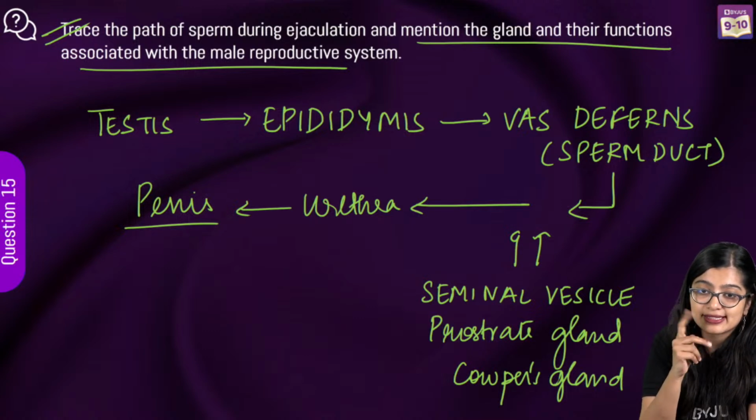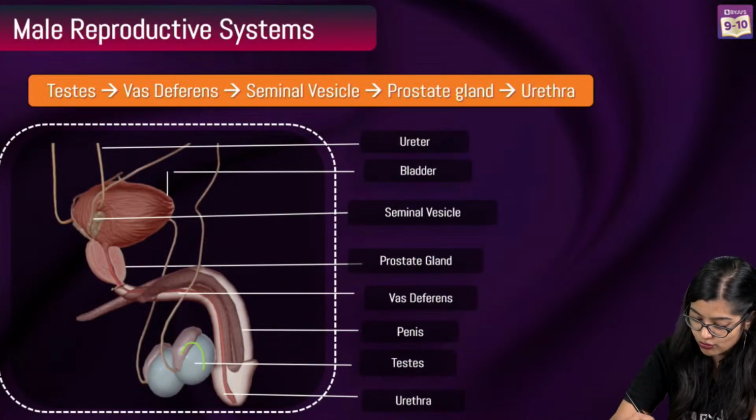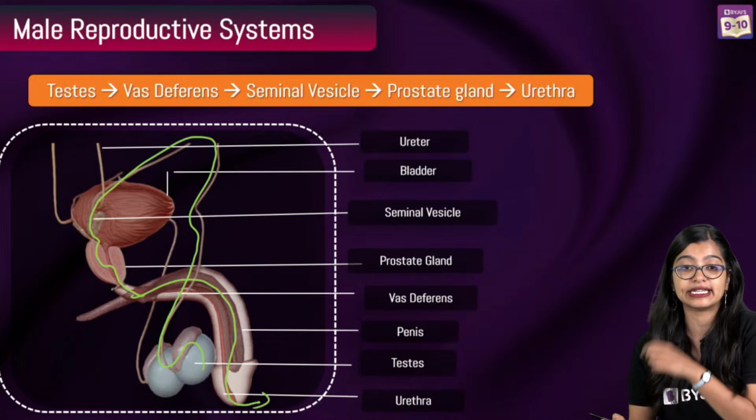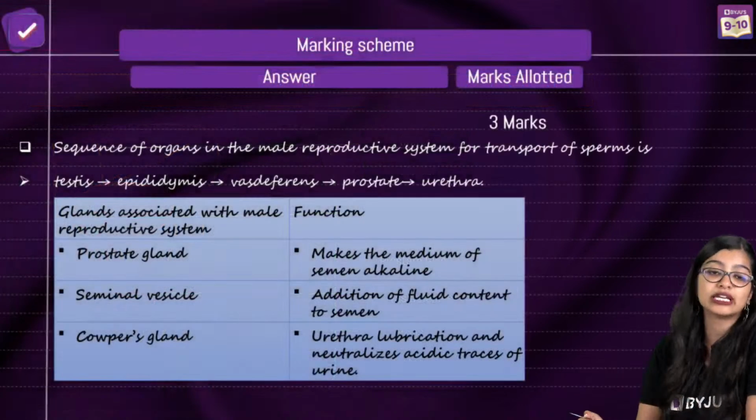Yes, very good. The accessory glands that are there. So this is again very, very important. So from here, it will loop over, it will come, and it will enter in through, and it will be released out, right? Cowper's gland is also nothing but the bulbourethral gland.